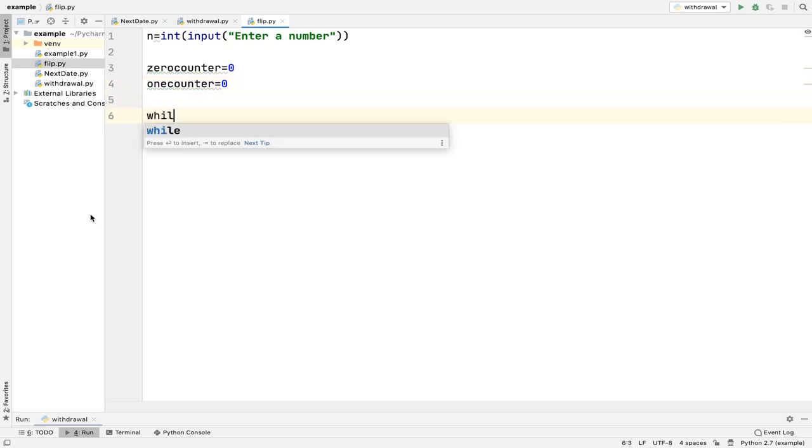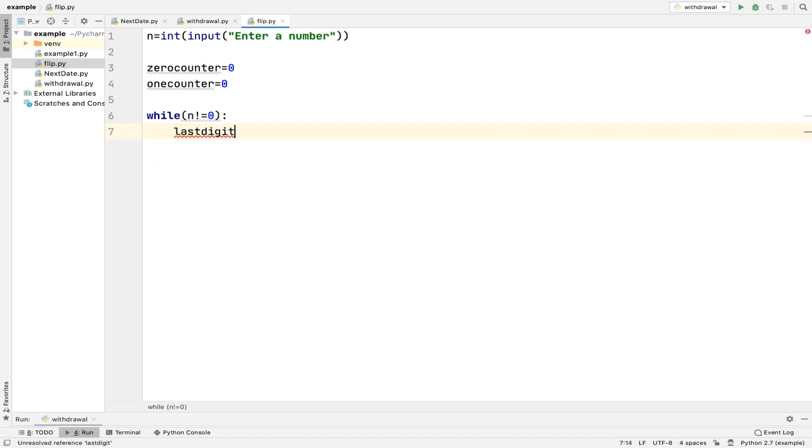Now I have applied a while loop. This while loop will keep on going till the number is not equal to 0. So till your number becomes 0, you are going to repeat the process. And what is the process? You are going to find out the last digit. In order to find the last digit, you will do the mod of it with 10. This will always give you the last digit of your entered number. Now remember, your number will have only zeros and ones. Now this is the last digit.